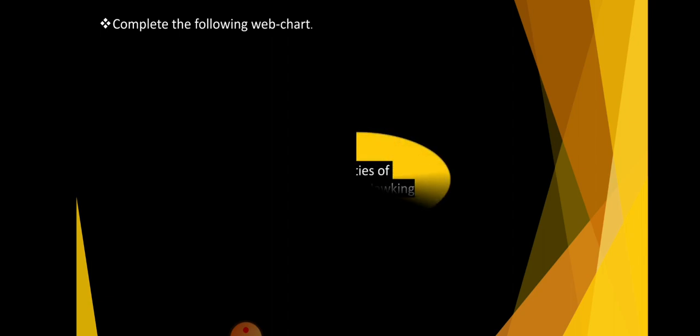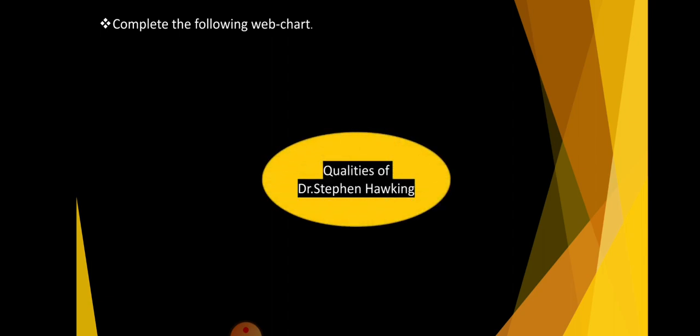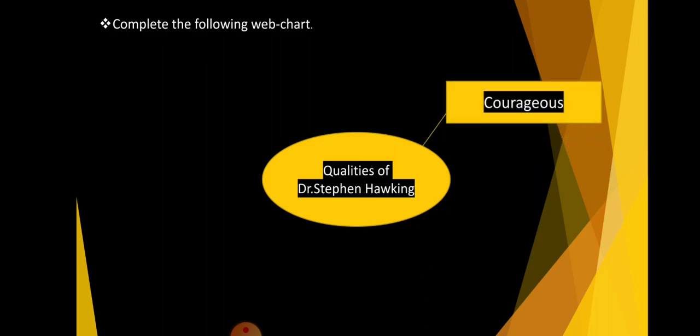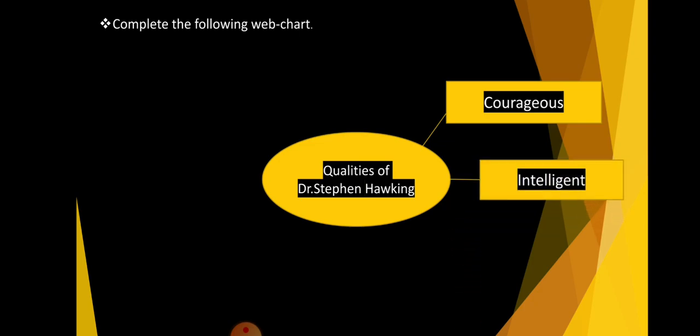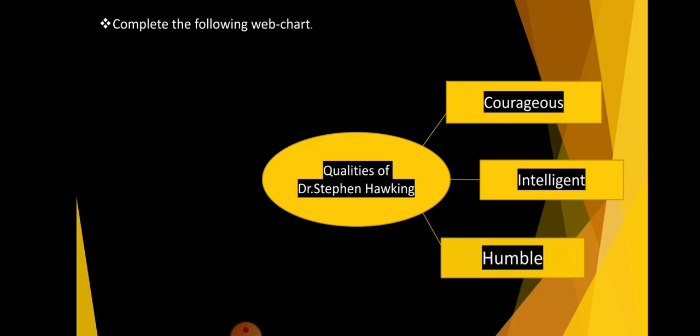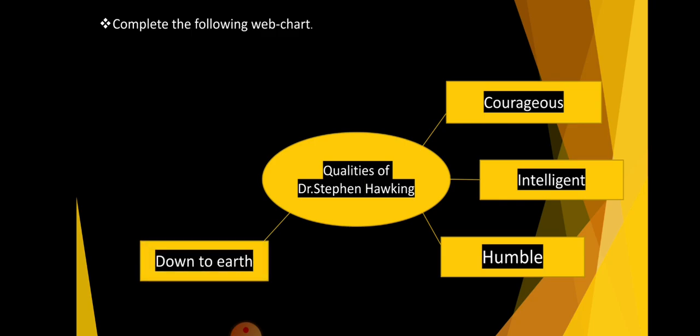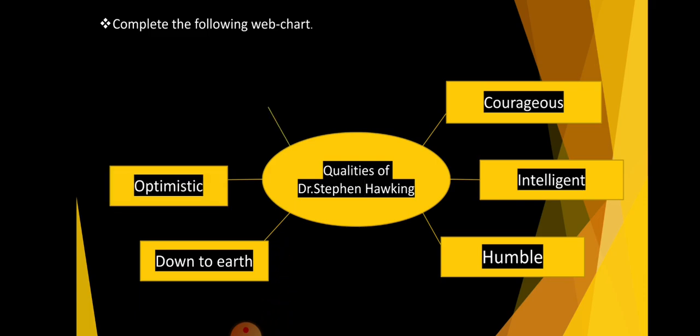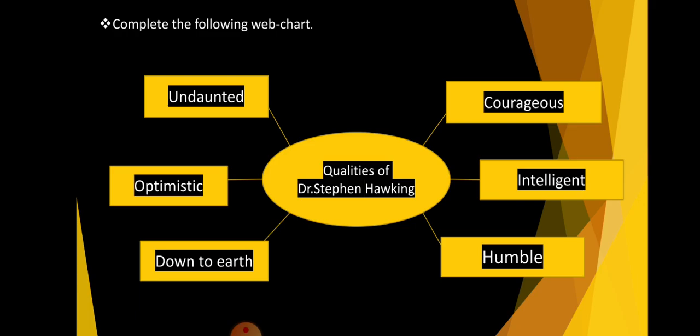Next activity, you have to complete the web chart and you have to write the qualities of Dr. Stephen Hawking. Some qualities I am giving here. First, he is courageous. Second, he is intelligent. Third, he is humble. Fourth, he is down to earth. He is optimistic and he is undaunted.